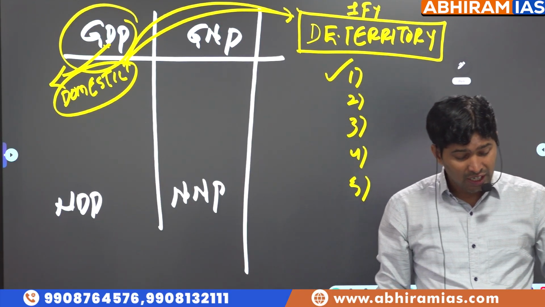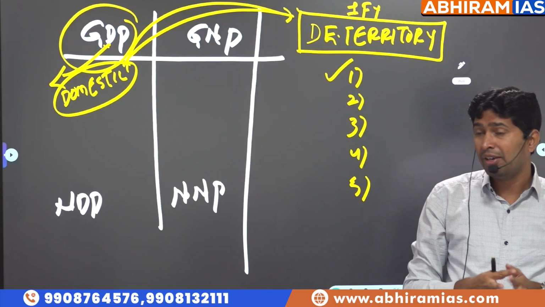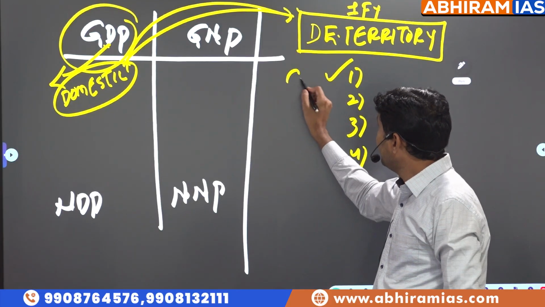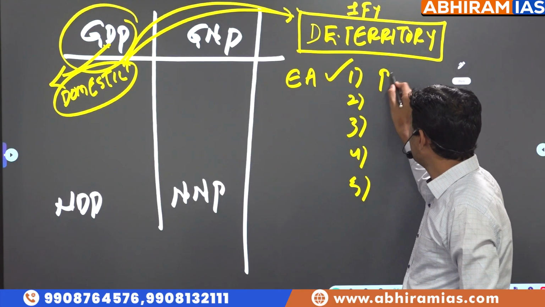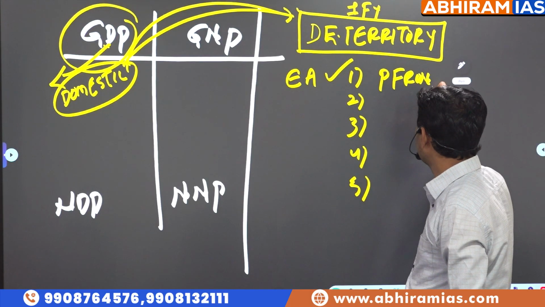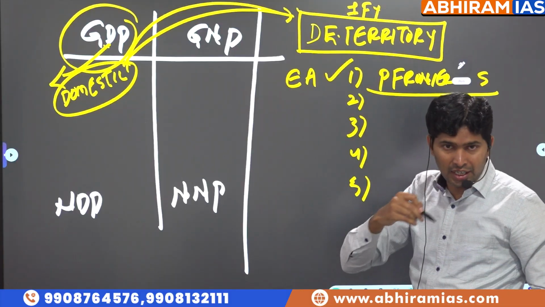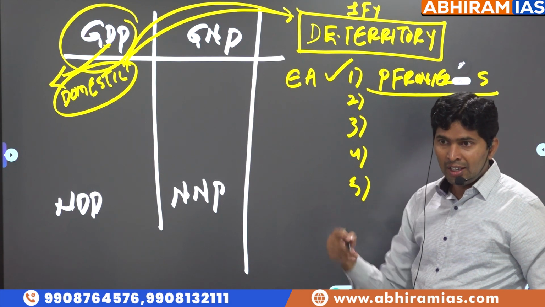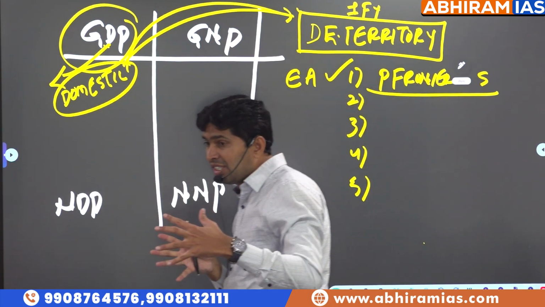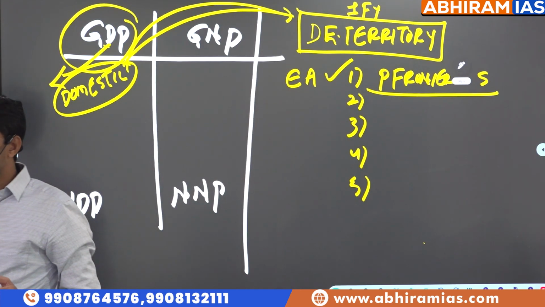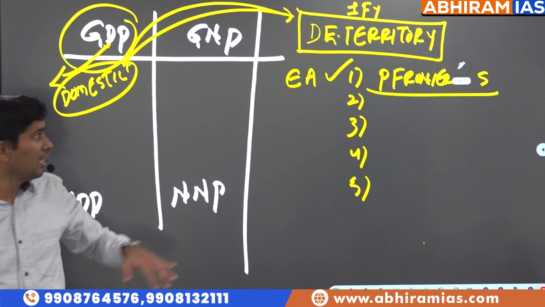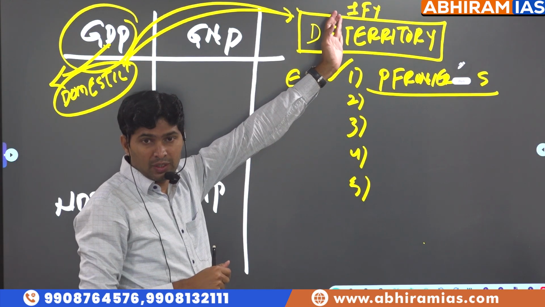What is inside the domestic economic territory? What constitutes domestic economic territory? Any economic activity that happens in political frontiers. So what is the meaning of political frontiers? Boundaries of our country, political boundaries. If production of goods and services happens inside our political frontiers, that becomes part of the domestic economic territory.